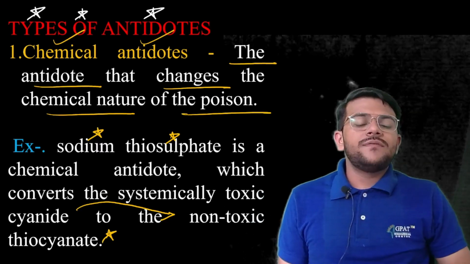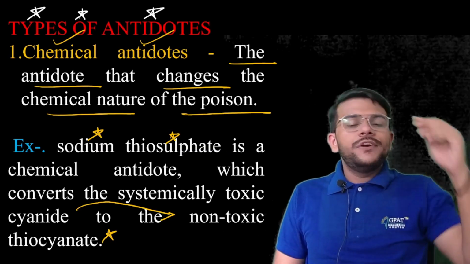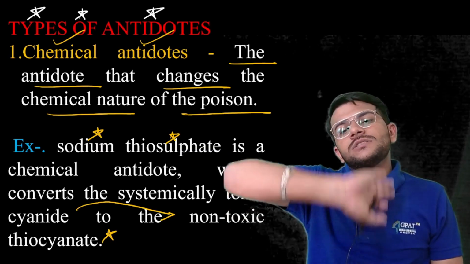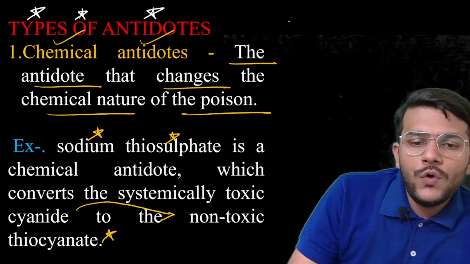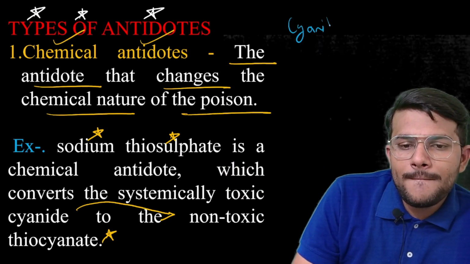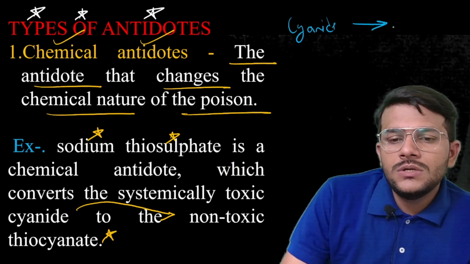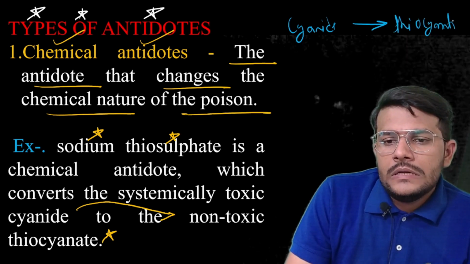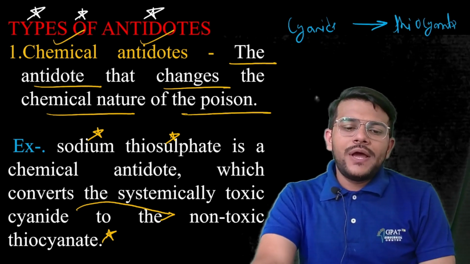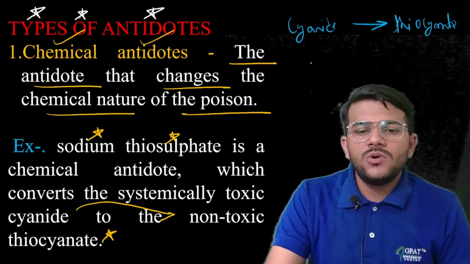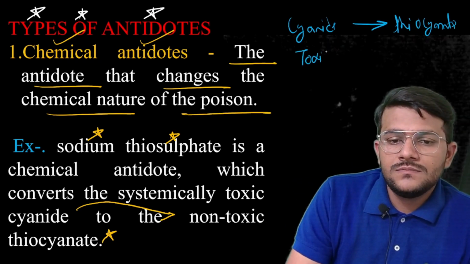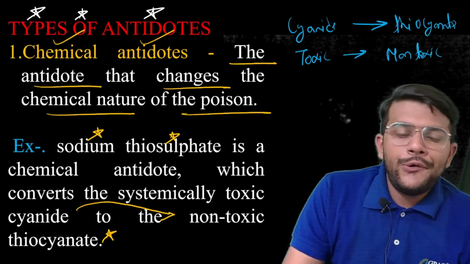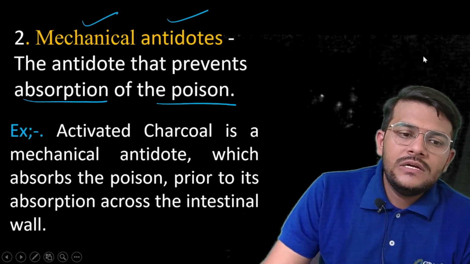Sodium thiosulfate is a chemical antidote which converts the systemically toxic cyanide to the non-toxic thiocyanate. Cyanide to thiocyanate means toxic to non-toxic. Got it?